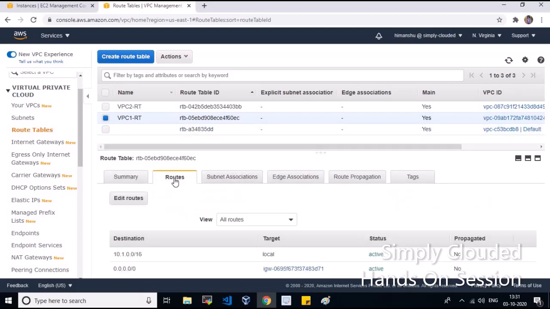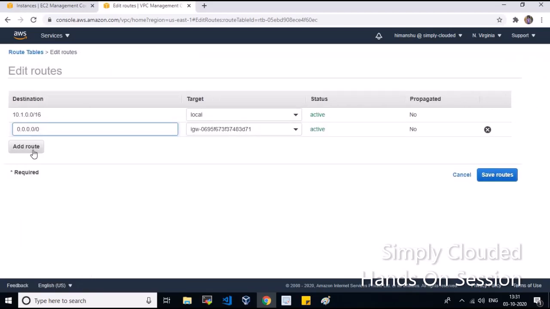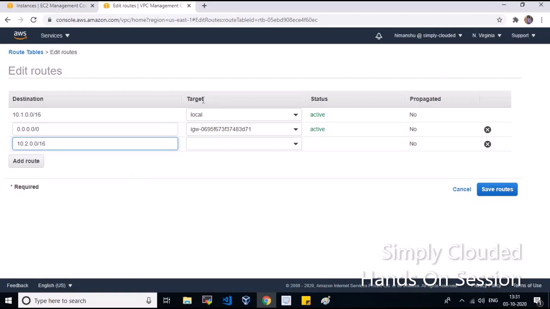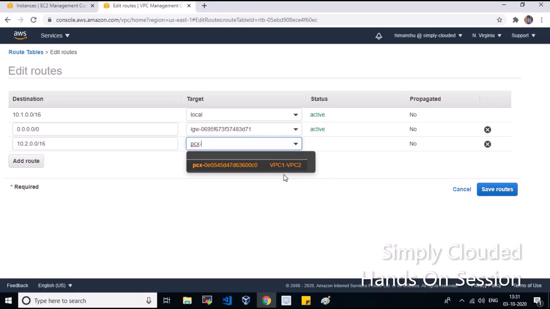So under route we'll choose edit route for VPC1, which we are doing now. So we'll add one route to the other VPC's CIDR range, which is 10.2.0.0/16, and under the target option we are going to choose how the communication will proceed. So this particular CIDR range will go via the peering connection. So this is my peering connection. I'll get a tag as VPC1 to VPC2, which is the peering connection I already created. So once I'm done with it, then I'll choose save route.